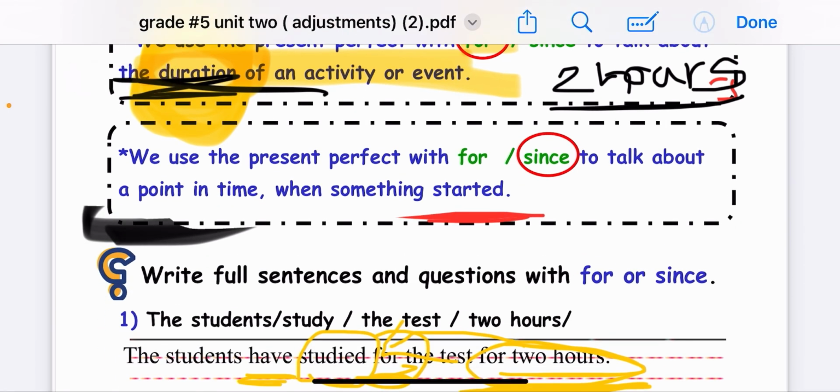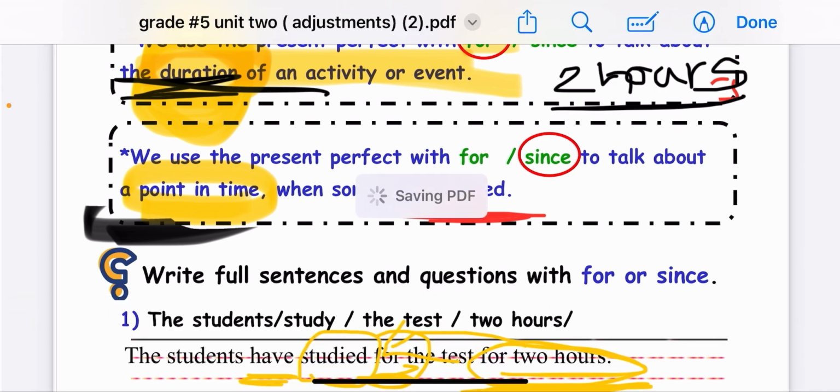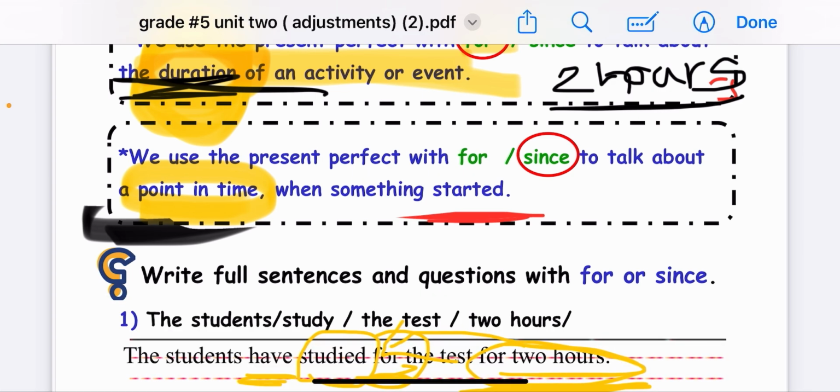Now let's move to since. We use the present perfect with since to talk about a point when something started. So starting point in a certain time, okay? For example, I have studied English since the morning. So I have studied English from the morning till this time, for example.